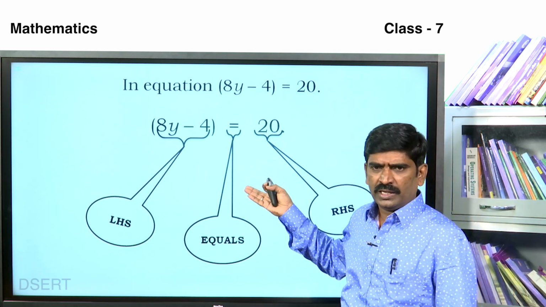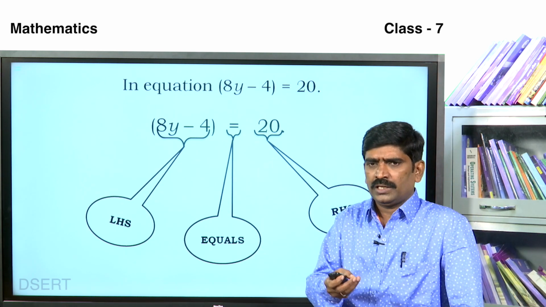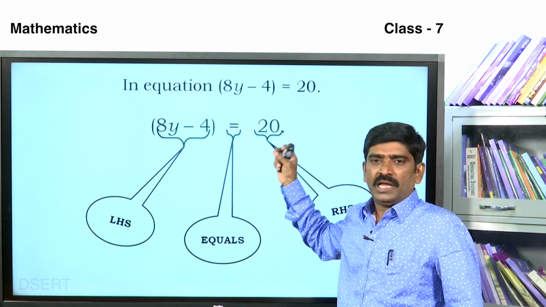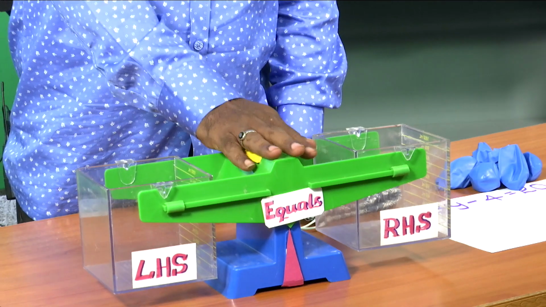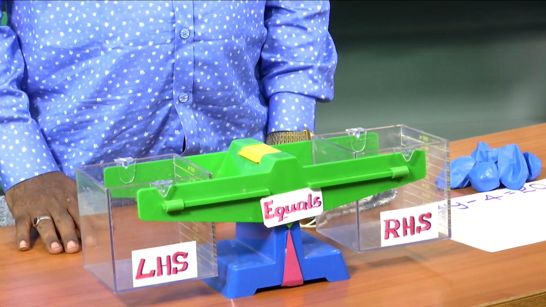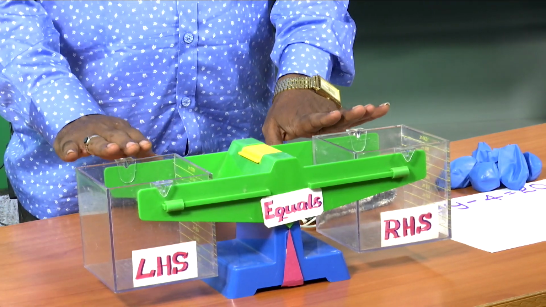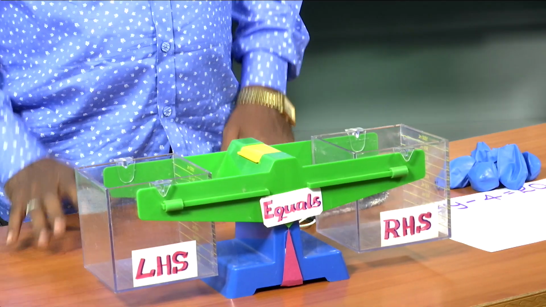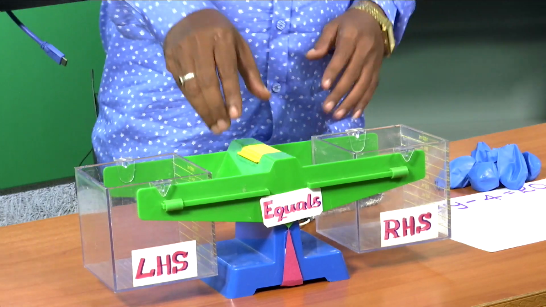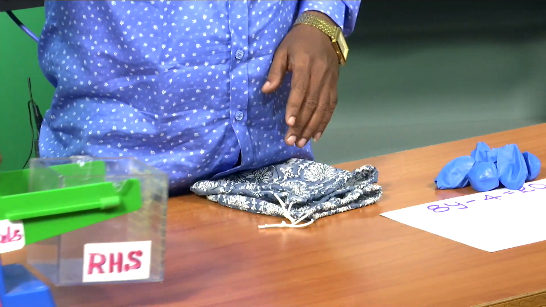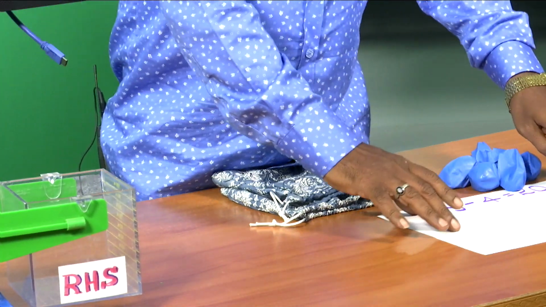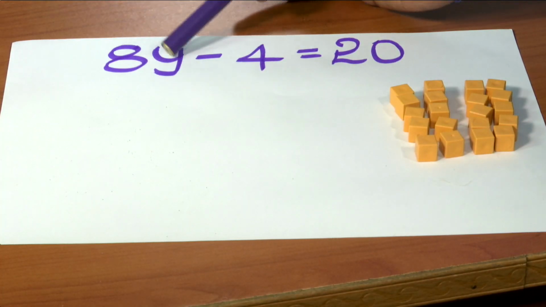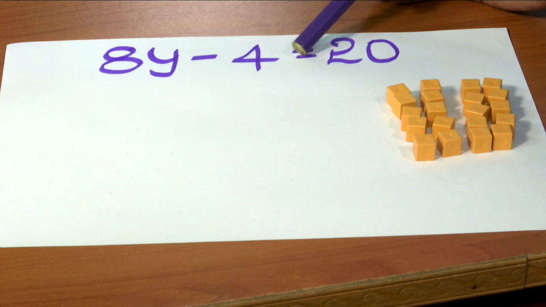More about this, we go to some activity. Then you will understand how an equation is balanced. This equipment is called a balancer. In Kannada it is called takkadi. It is used for balancing anything. For example, an algebraic equation can be solved by using this balancer. The equation is 8y minus 4 is equal to 20.